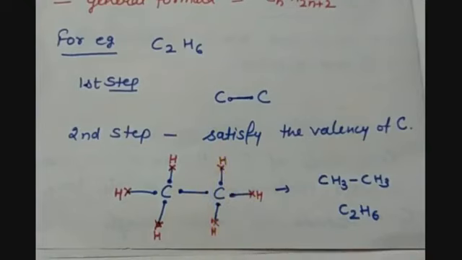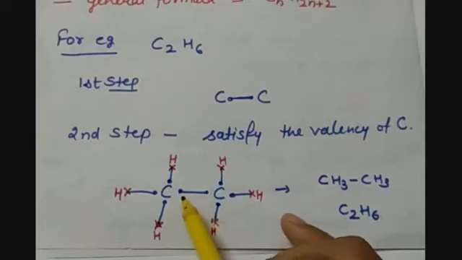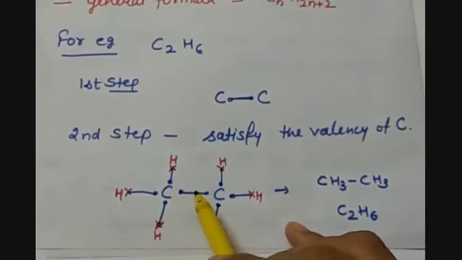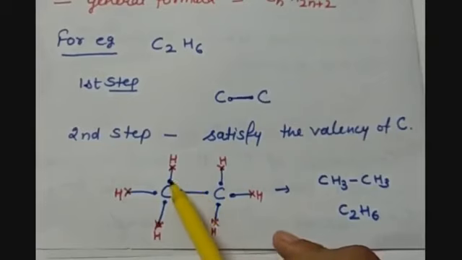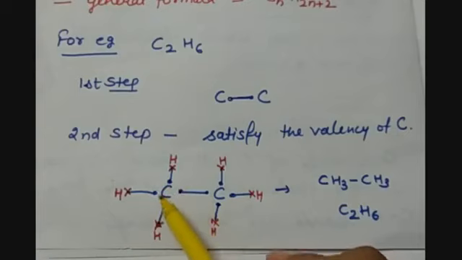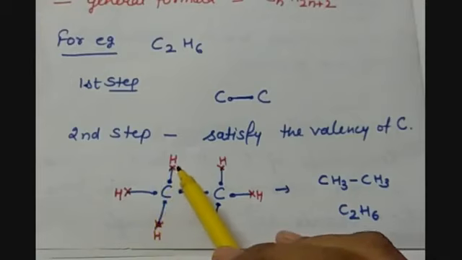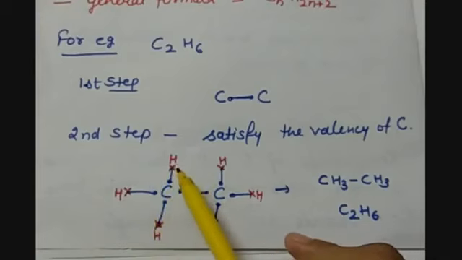One, they are satisfying with each other by sharing the electrons in a covalent bond. Then what is left are 3 valencies. Now these 3 valencies are fulfilled by attaching monovalent hydrogen atoms, whose valence electrons are represented by the cross marks.